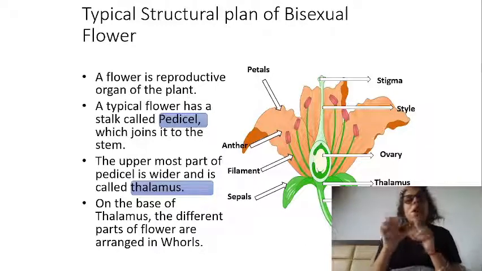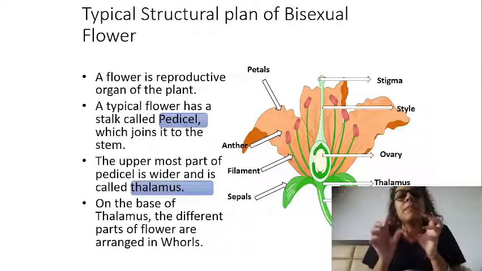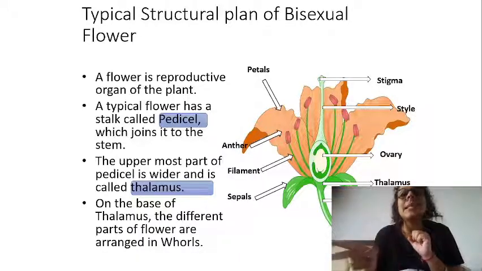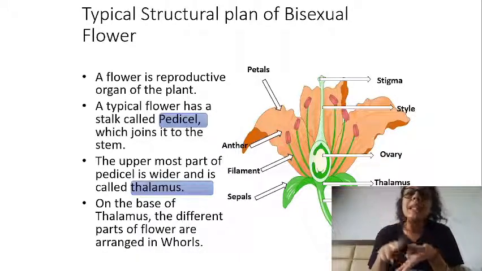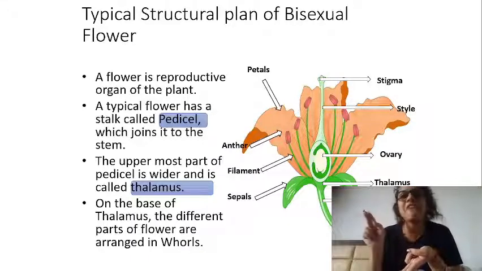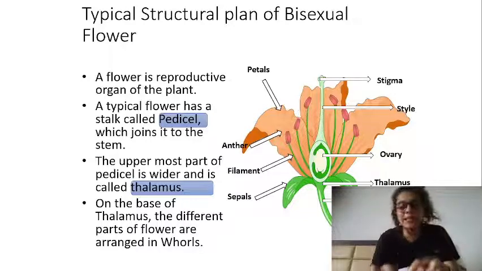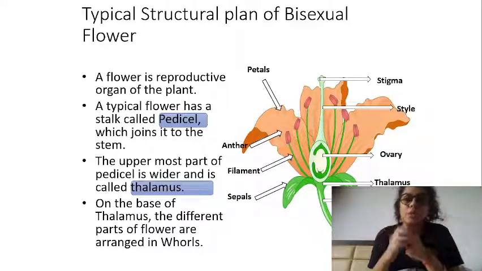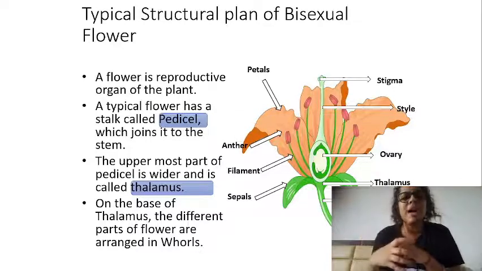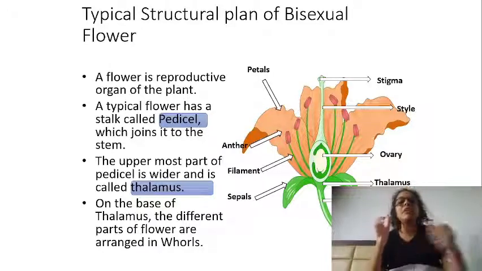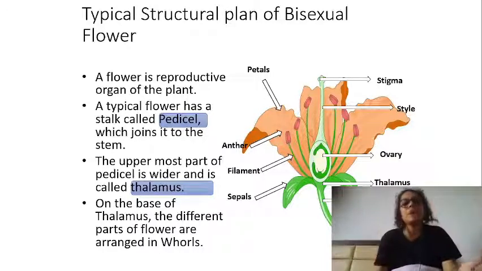Now, the next thing on this particular slide is written bisexual. Bi means two, sexual means sexes. Two sexes are present in the same flower. Male and female reproductive parts are there in the same flower. We use the word bisexual. In case of animals, when these things happen, we use the word hermaphrodite, like earthworm, cockroaches. They are all hermaphrodites. Similarly, over here, we'll come back to the topic.